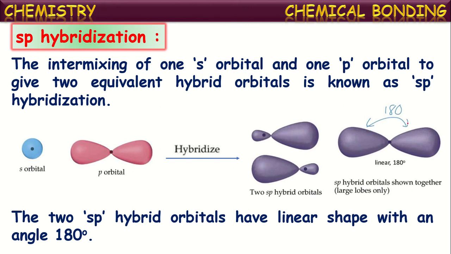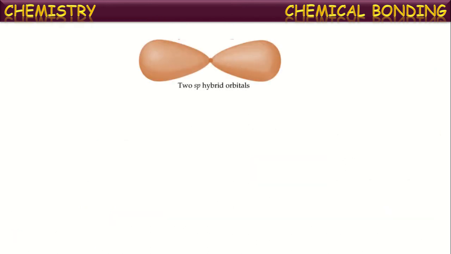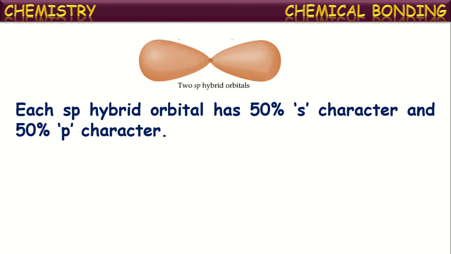Hence the bond angle here will be 180 degrees. We can say this shape is linear. In sp hybridization, the molecule acquires a linear shape with a bond angle of 180 degrees.